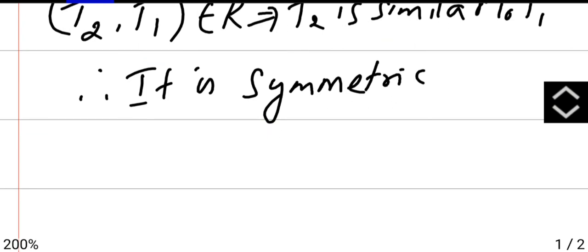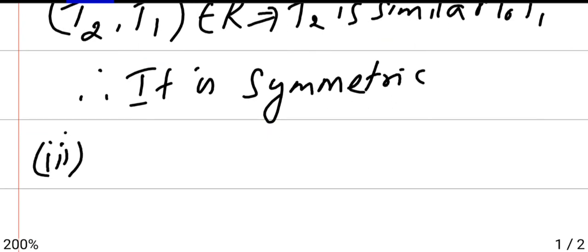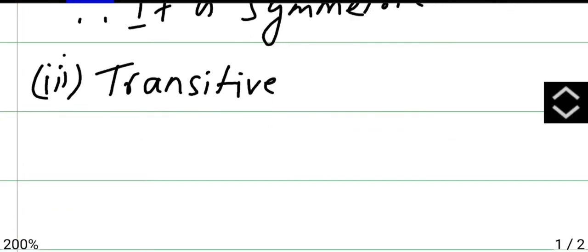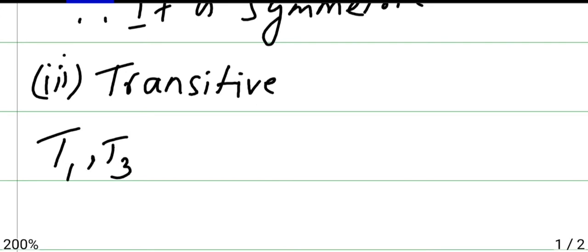Then the last is transitive. To prove transitive, we consider 3 triangles.